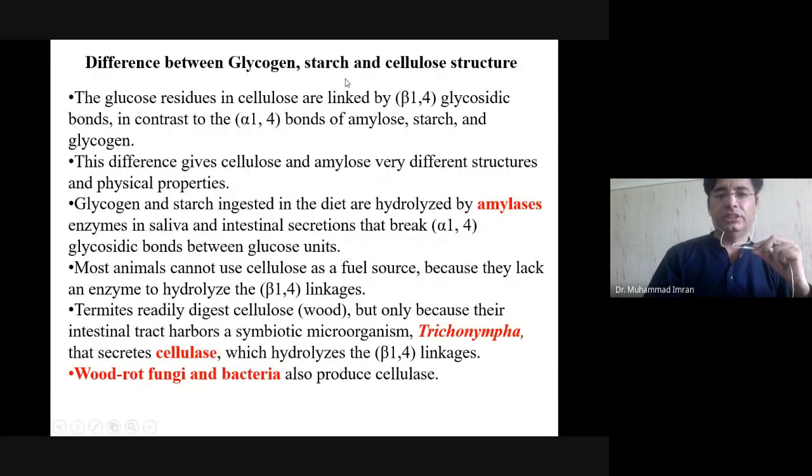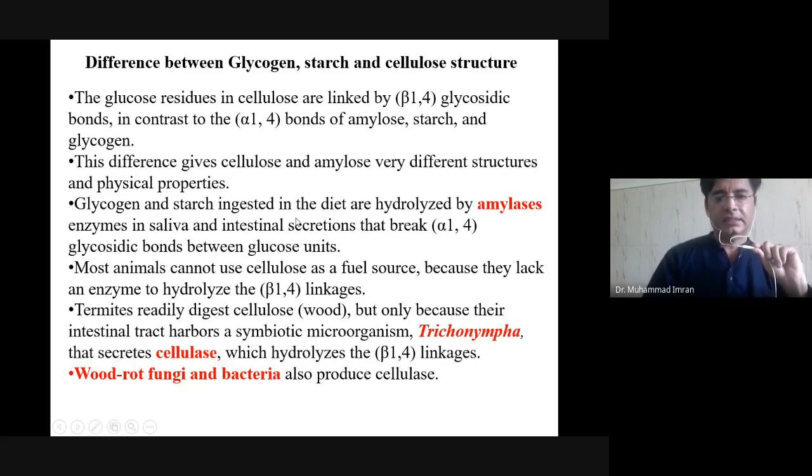Difference between glycogen, starch, and cellulose structure. The glucose residues in cellulose are linked by beta 1,4 glycosidic linkages, in contrast to alpha 1,4 glycosidic linkages in amylose, starch and glycogen. And also glycogen and amylopectin contain alpha 1,6 glycosidic linkages. This difference gives cellulose and amylose very different structures and physical properties. They have different helical structures. The cellulose helical structure does not give any color with iodine.